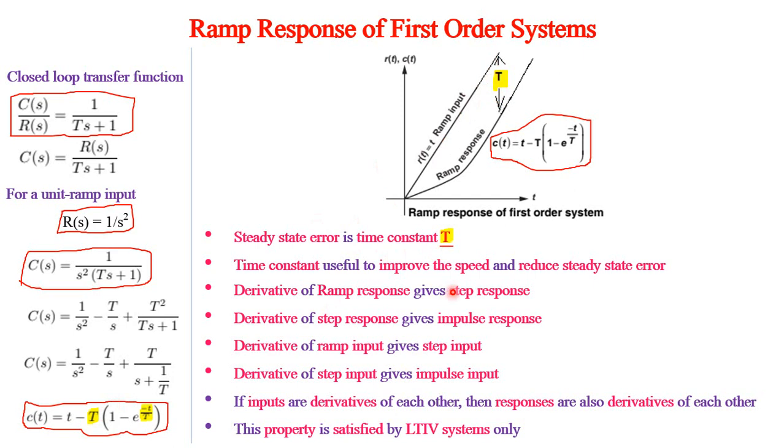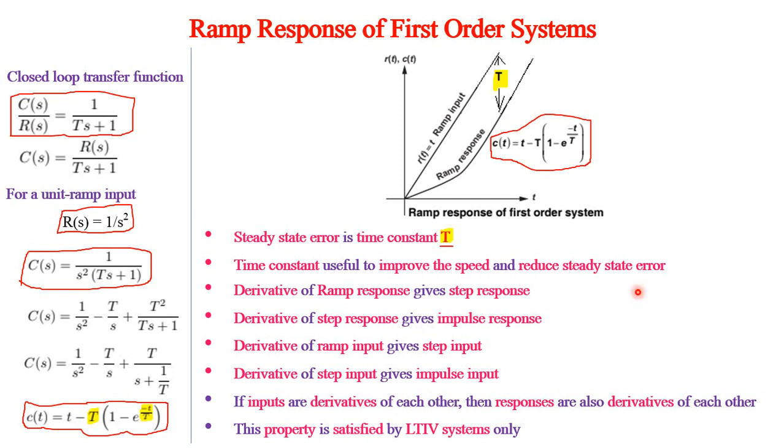So here also again the time constant is useful to improve the speed of the response and reduce the steady state error, because if steady state error has to be less, this T has to be less, because t minus T is going to be the final response. If T is small, c of t is almost equal to r of t, therefore this deviation would become less. So if we decrease the time constant, it will improve the speed of the response, and it will also reduce the steady state error.